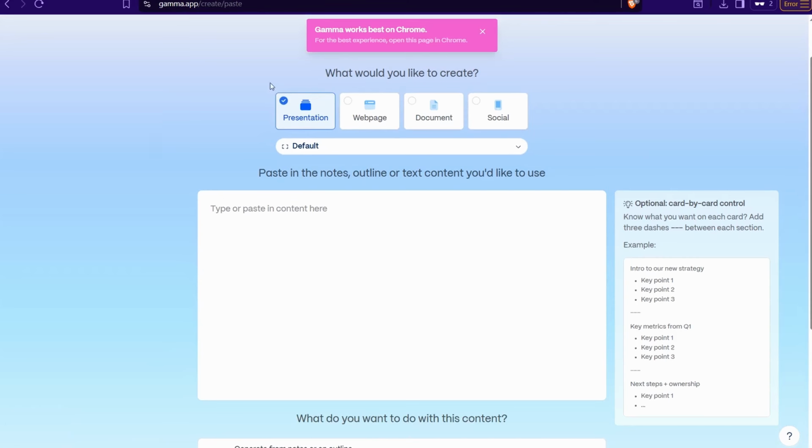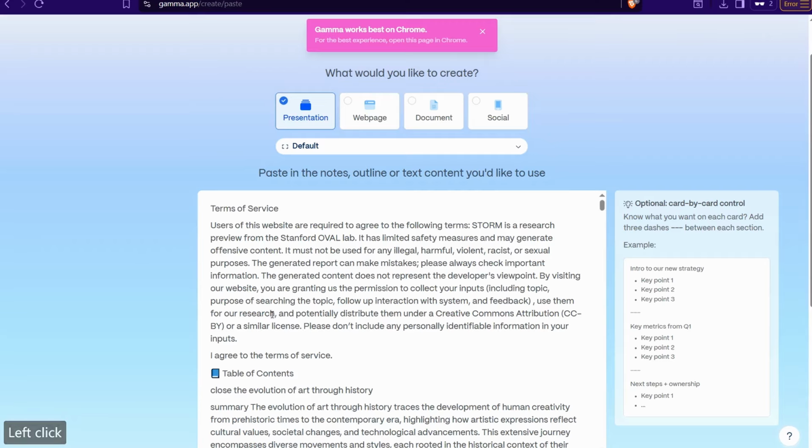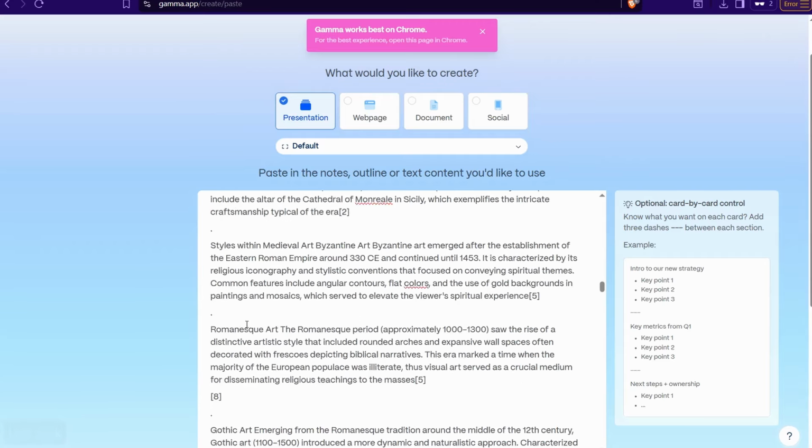Then you've got to select your result. It could be in presentation form or web page or website or landing page or document or a social. So I would like to select this one, the presentation one, and paste your article here. Okay, paste. Okay, it'll be like that.